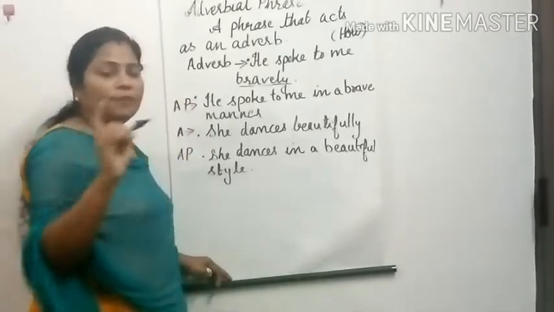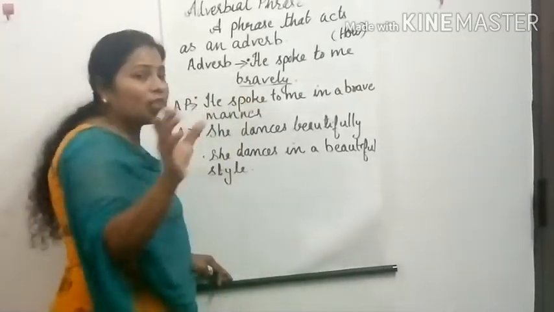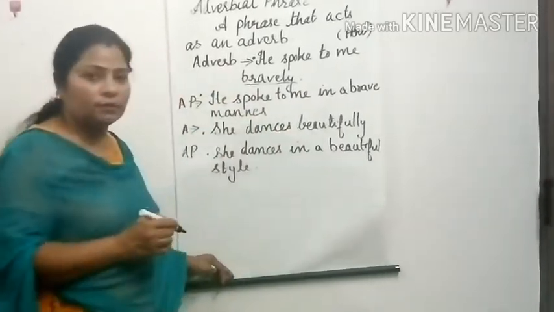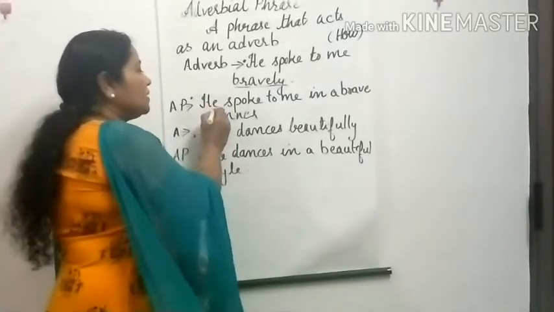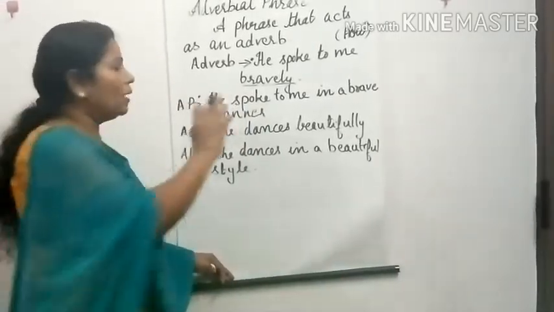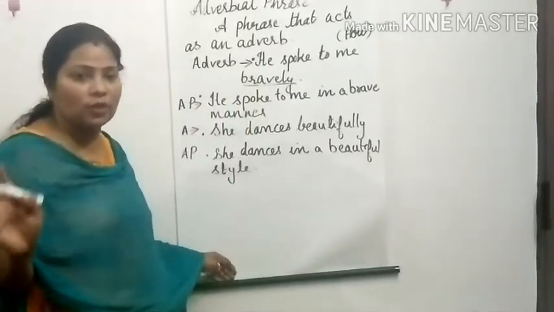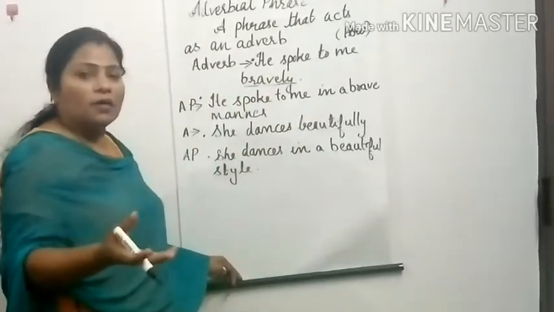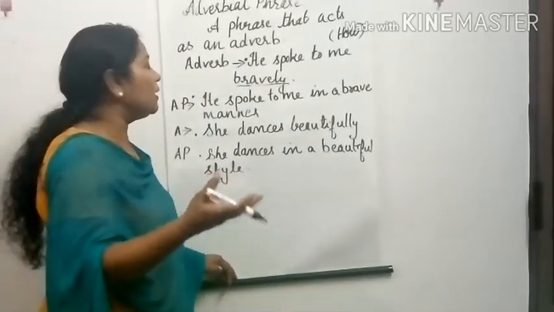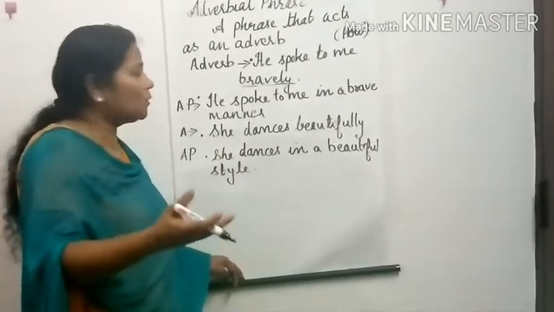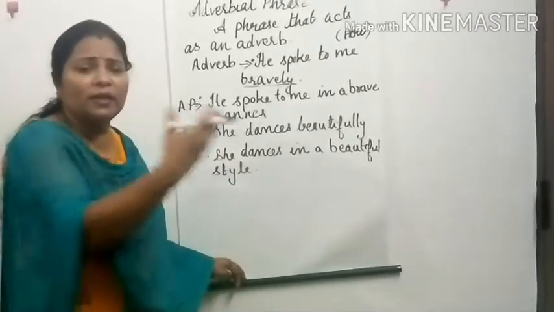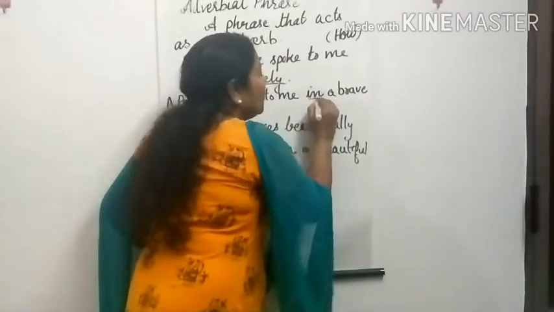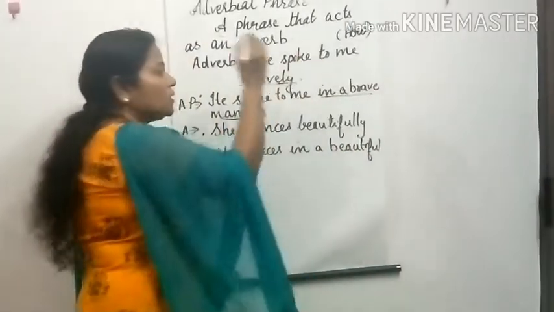Now adverbial phrase, what is that? Since it is a phrase, it will be a group of words. He spoke to me in a brave manner. So he is there, spoke is there. This is subject and verb, so we cannot take that as our phrase. So he spoke. Again ask a question. He spoke to me in a brave manner. How did he speak? In a brave manner. How did he speak to me? We use this group of words to answer the question how.